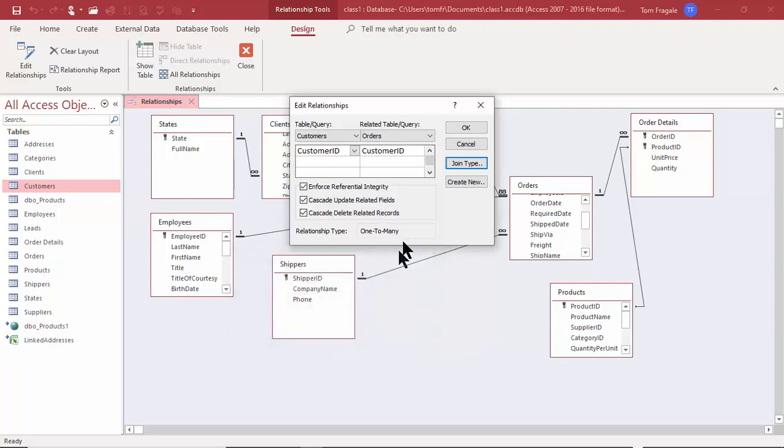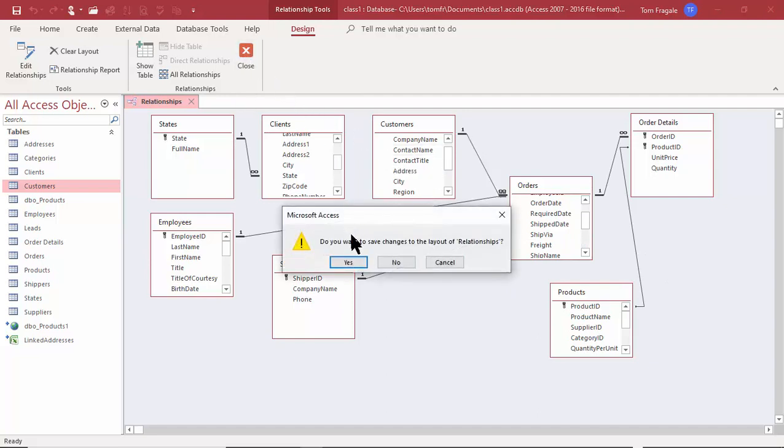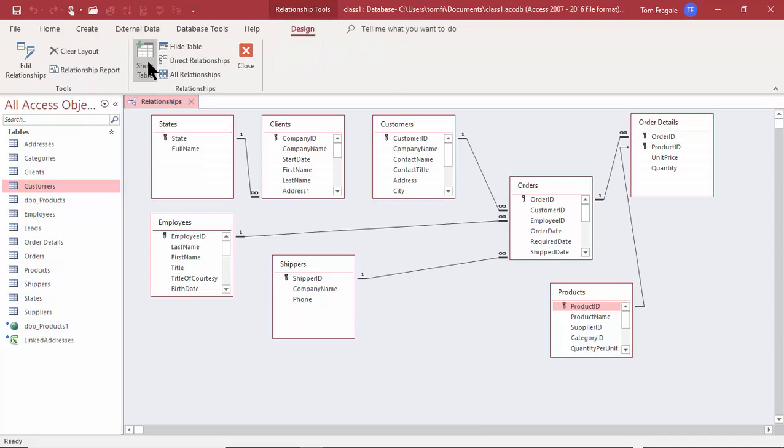So I'll click on OK. We got to that by picking on the join type of the relationship. And I'll click on OK there. So the way we got to this window was I picked on database tools and I picked on the word relationships. And then you can make the relationships here, or you can remove them or change them. When you're done with that window, you'll pick on close. And then of course you would want to save those. So I'll pick on yes. So we picked on database tools and then relationships.